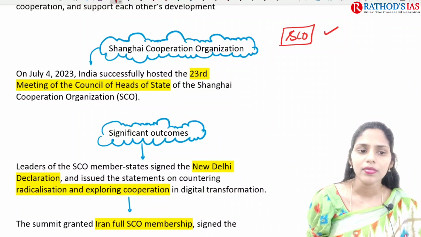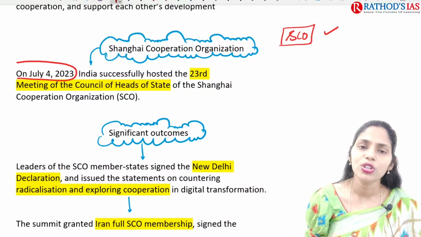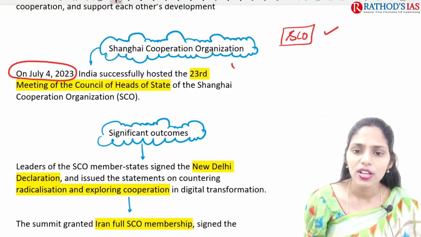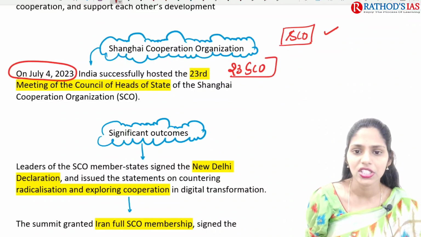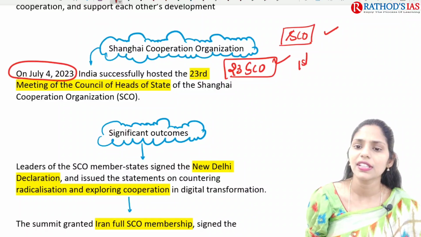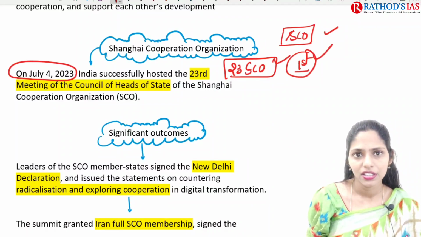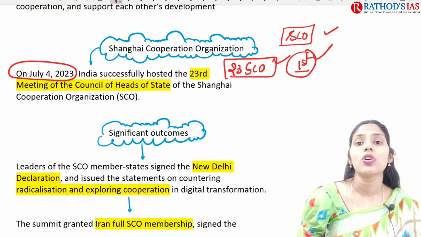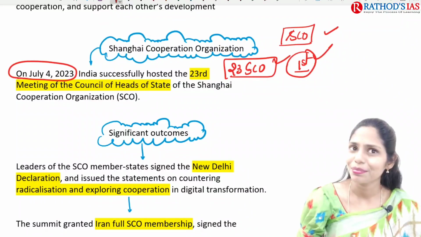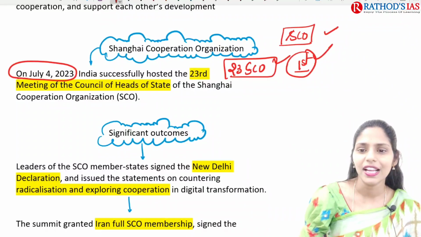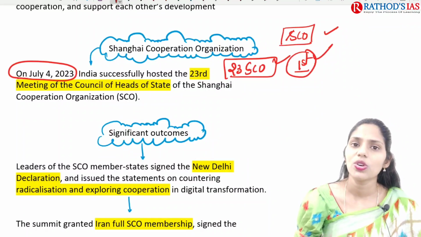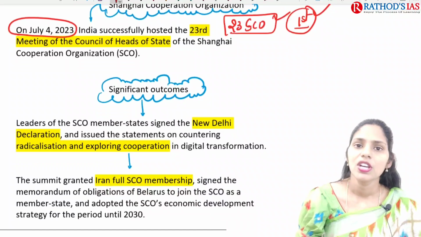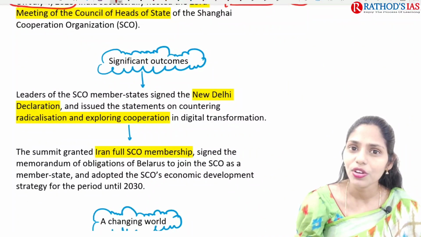Okay. So recently, on July 4th, 2023, India hosted the 23rd meeting of the Shanghai Cooperation Organization, and it is the first time India headed this meet. So this is also important. Why is it important? Because it is the 23rd, and for the first time after India joined the SCO, India hosted this meet. So what are the significant outcomes of this meet?